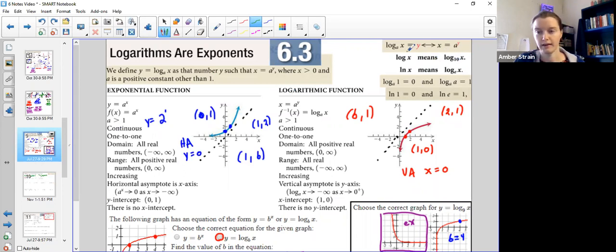So log base 10 can be written without the base. It's kind of like the ninja number. Since we have 10 fingers and we use the base 10 number system, if there's no number written here, it's implied that it's just normal, regular base 10, because that's what we're used to. So if you ever see a log without the little number there, just know that it's implied that it's 10.